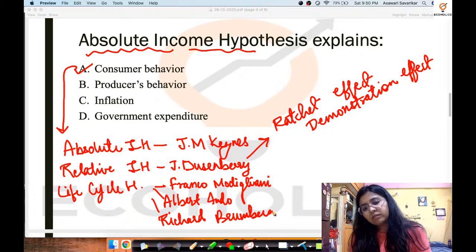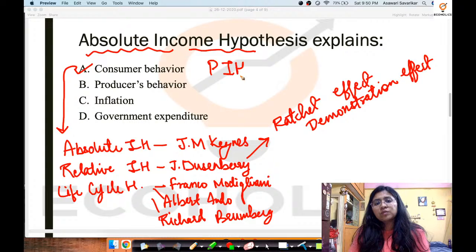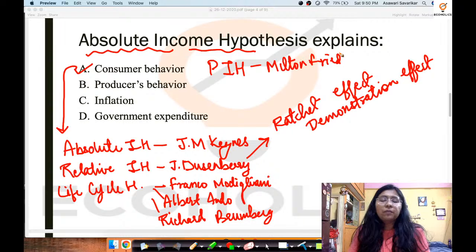Okay, and the last final income hypothesis is known as PIH, which is the permanent income hypothesis, which has been given by Milton Friedman, who is also said to be the proponent of monetarism.